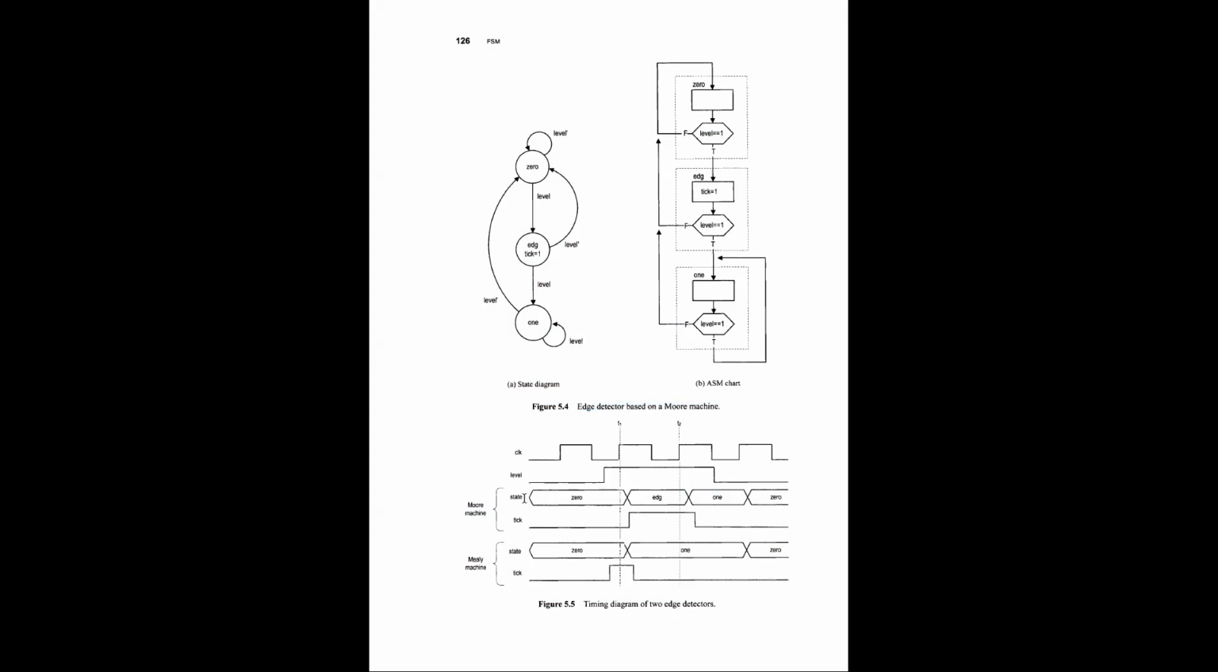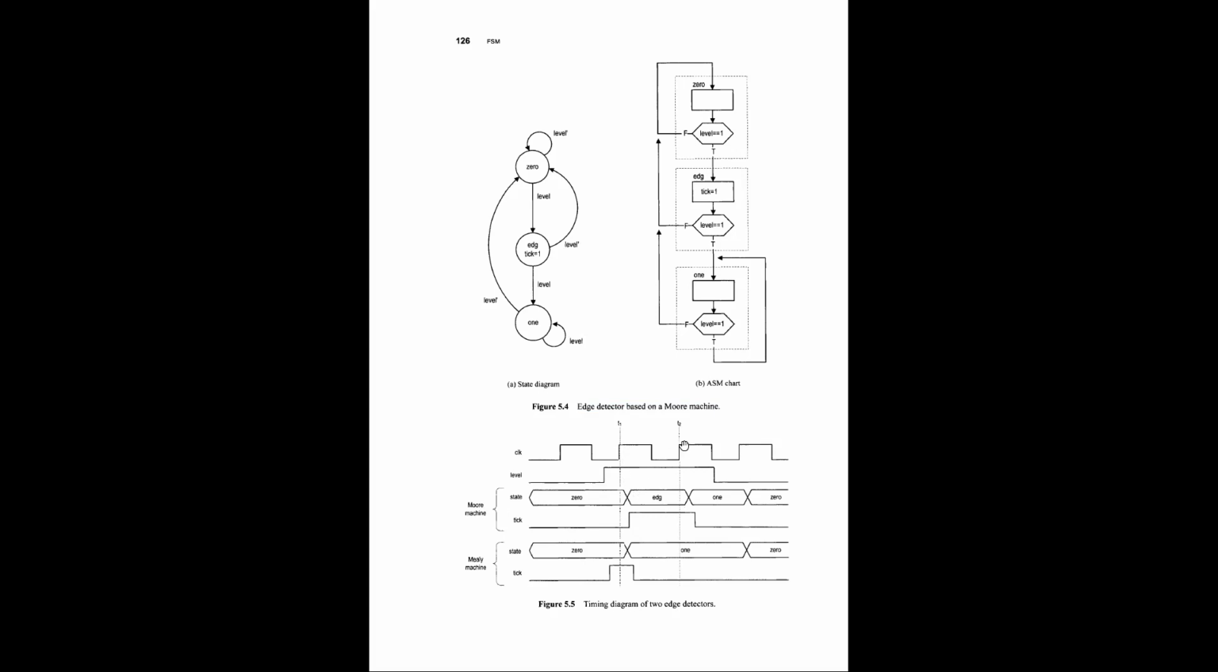Okay. So right now we are at the zero state. Whenever this edge is coming, then at the positive edge of the clock, it jumps into the edge state. So the Moore state machine jumps into the edge state, and it also generates an output signal, which basically shows the edge is detected, right?